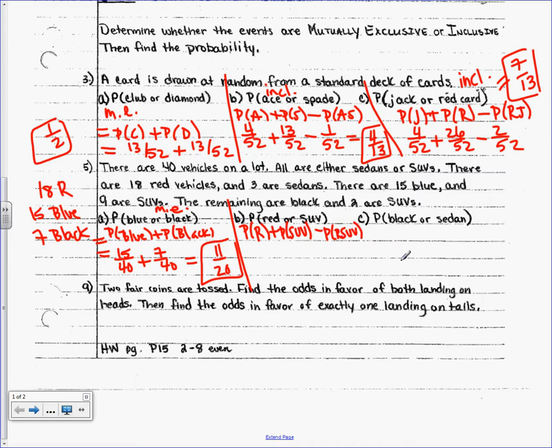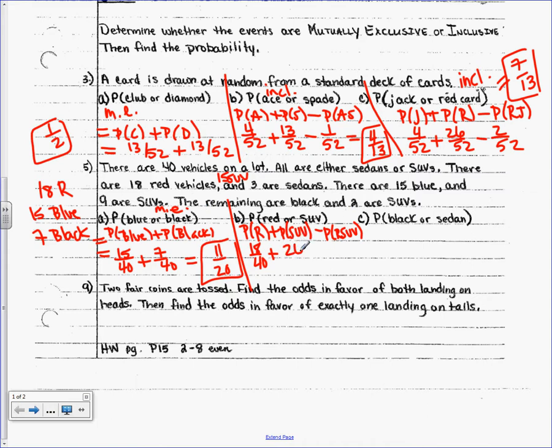How many red cars are there? 18 out of 40. How many SUVs are there? We don't know right ahead, right? We have to kind of look at it. So let's go back. They told us 3 of the 18 red ones are sedans. So how many SUVs would that be? 15 SUVs in the red, okay? And then 9 SUVs in the blue, and then 2 SUVs in the black.